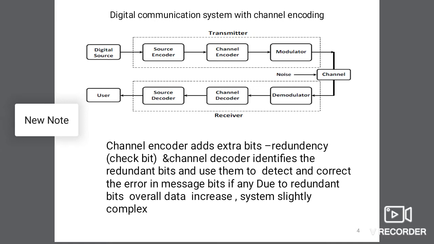The demodulator demodulates the modulated signal, and then the channel decoder decodes the signal for the user. The channel encoder adds extra bits, we can say redundancy bits or check bits, and the channel decoder identifies the redundancy bits and uses them to detect and correct errors in the message bits, if any.